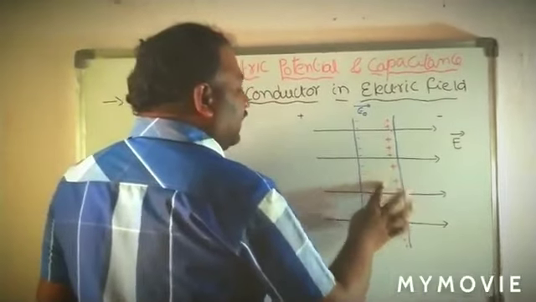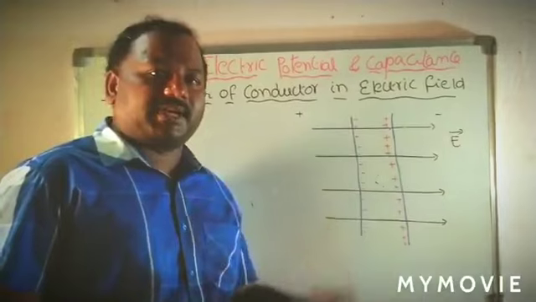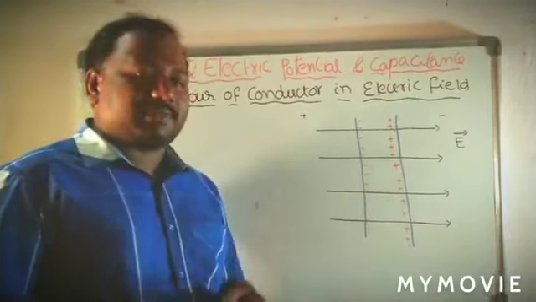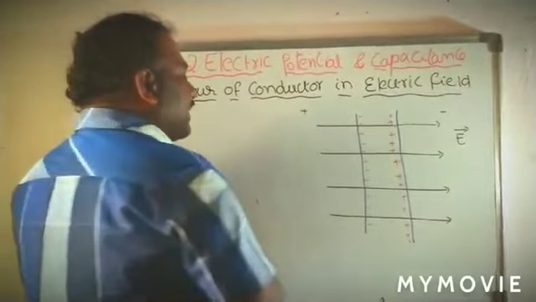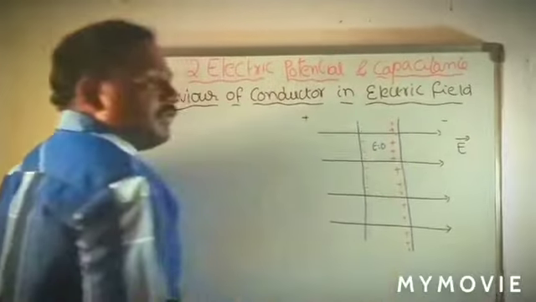So the first point in the behavior of a conductor in an electric field is that the total charge moves to the surface of the conductor, hence the electric field inside becomes 0.